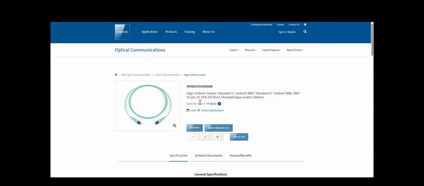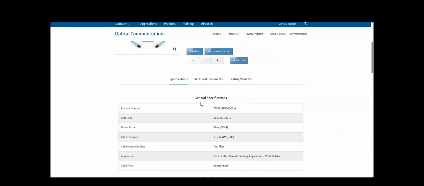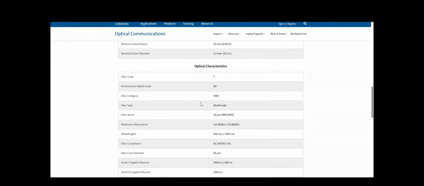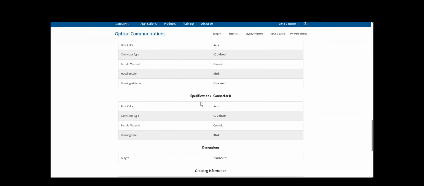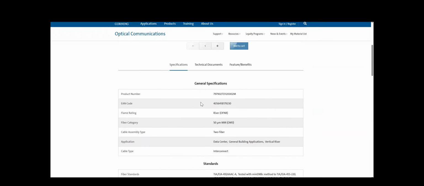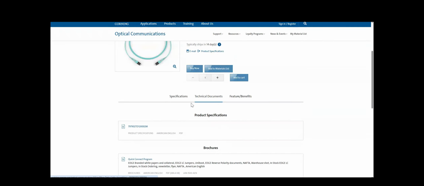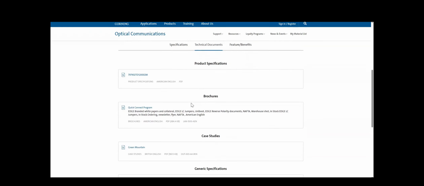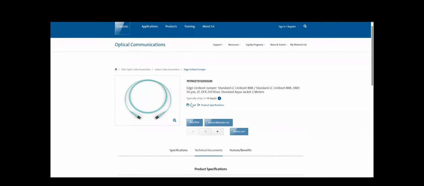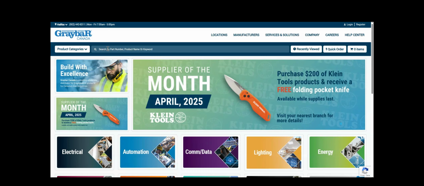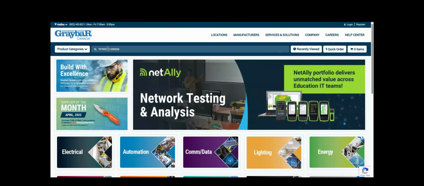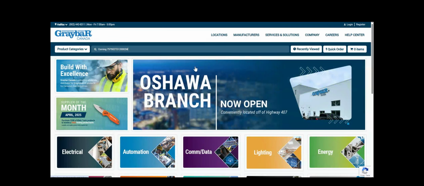On this page, you can see all the specifications for the cable. You can also select technical documents to download the specifications. Finally, you can use your part number on a distributor's website that carries Corning products. Here are examples of 2 sites.